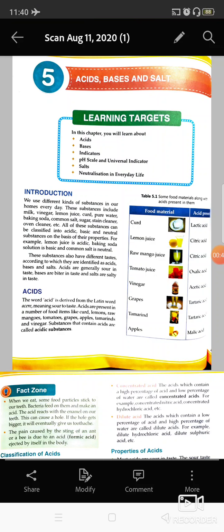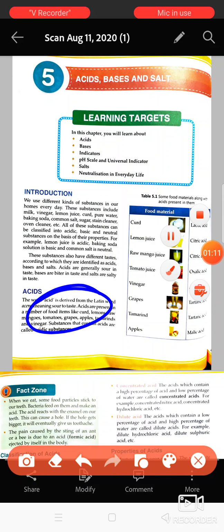Based on this fact, the substances can be classified into three groups: acids, bases, and salts. So basically, acids are the substances which are sour in taste. The meaning of acid is from acer, which means sour to taste.